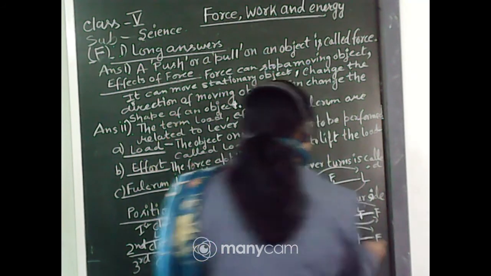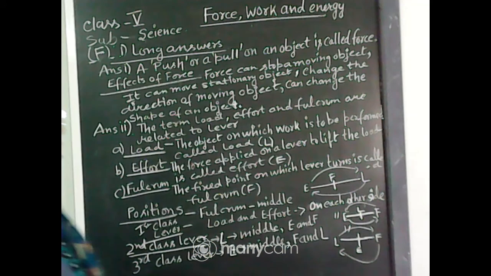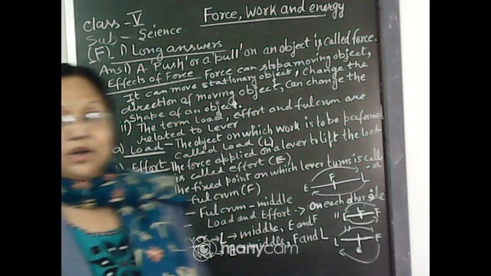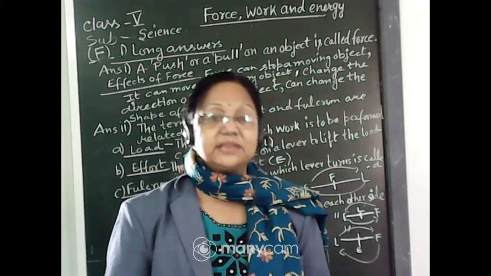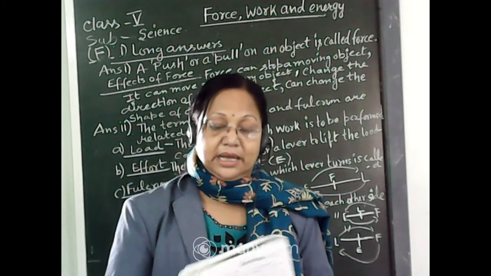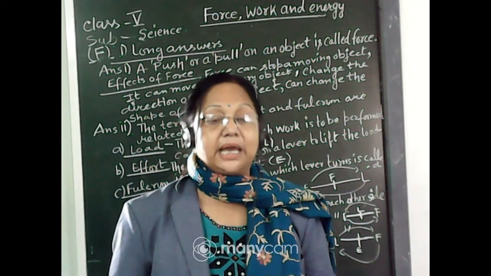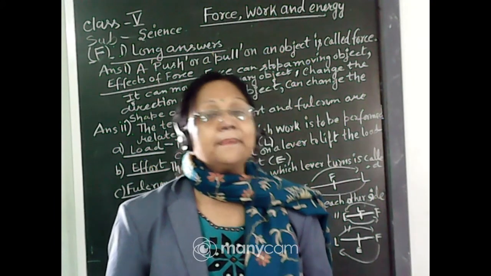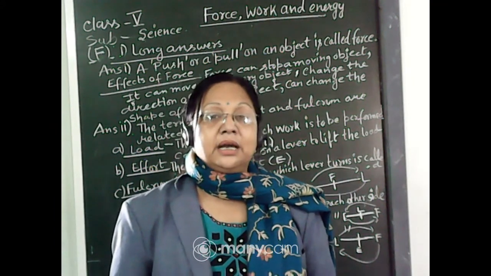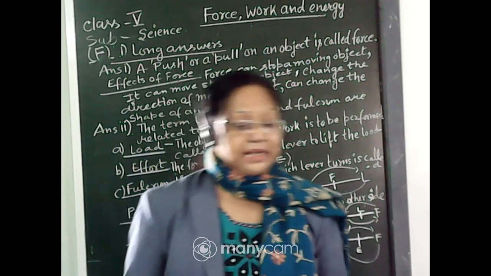Maybe this will be the fulcrum and this will be the load. So these are the positions of effort, load and fulcrum according to their category: first class lever, second class lever and third class lever.